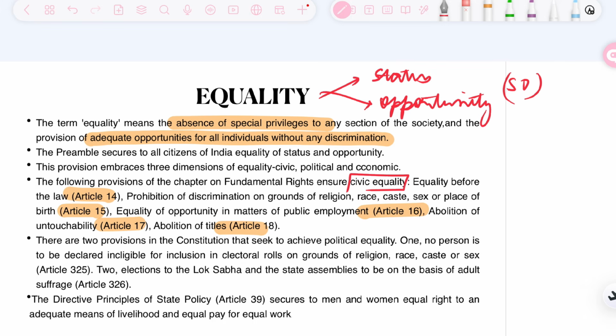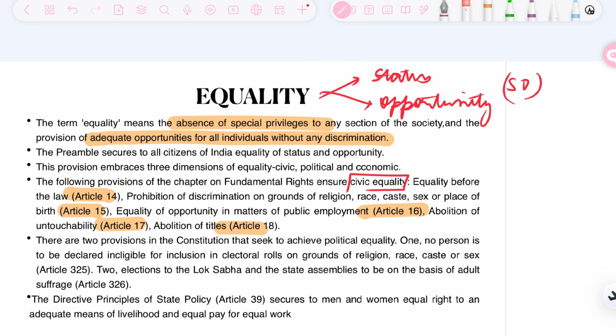be no untouchability, and there should be no titles such as Maharaja, Raj Darbar. These types of titles should not be there. Everyone should be equal when it comes to the opportunity of getting public employment. There should be no discrimination in public areas on the grounds of religion, race, caste, sex, place of birth. So this is a quick bird's eye view of Articles 14 to 18. We will be dealing with it in much more detail.